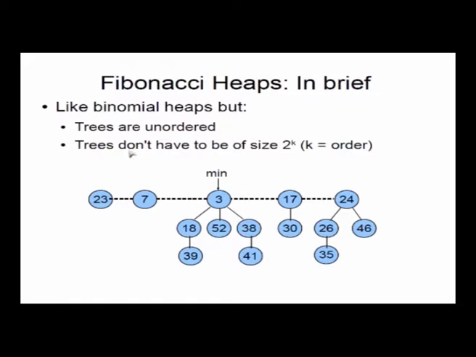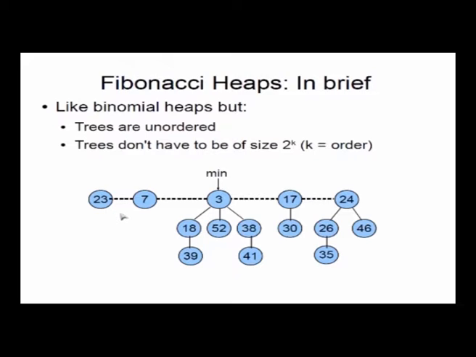But anyway, here we can see we have created a Fibonacci heap which consists of more than one node of the same order or degree. So you have 23 and 7, both of them are order or degree 0, which means they have no children, right? This one has degree 3, which means it has 3 children. This one has 1 child, this one has 2 children, this is of order 2, this is of order 1, this is order 3, and both these are of order 0.